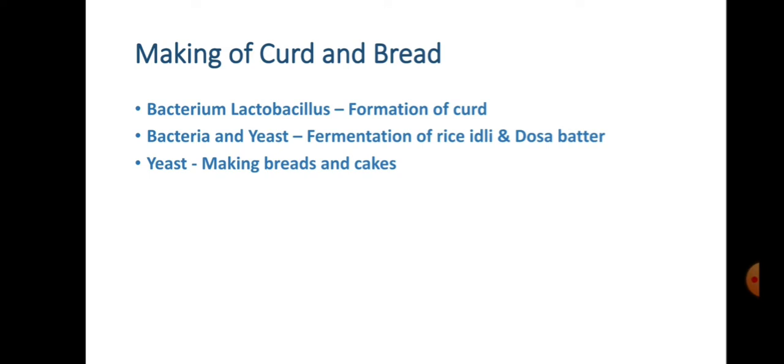For this rising we are using yeast, because of the yeast only this process is happening. The actual concept is that yeast reproduces rapidly and produces carbon dioxide during respiration continuously. Rapidly means very fast. When it respires, it gives out more carbon dioxide. So the bubbles of the gas fill the dough and increase its volume.